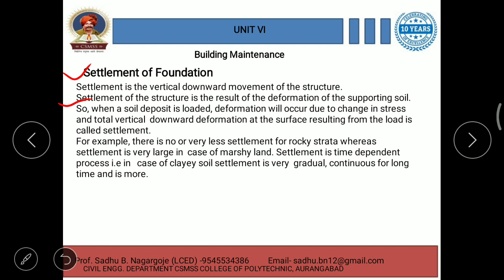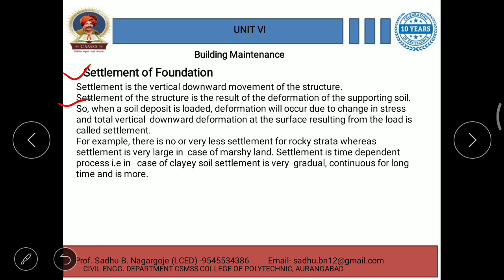Basically, when the soil deposit is loaded, deformation will occur due to change in stress, and the total vertical downward deformation at the surface is called the settlement.